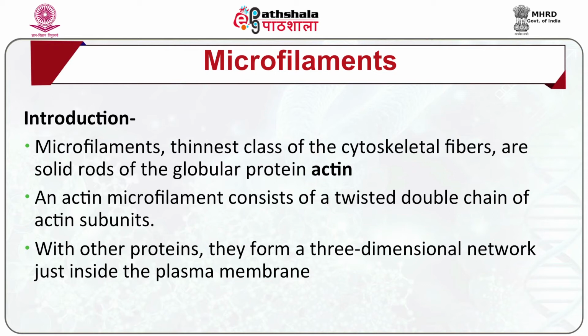Microfilaments. The major cytoskeleton protein of most cells is actin, which polymerizes to form actin filaments, which are thin, flexible fibers approximately 7 nanometer in diameter and up to several micrometers in length.